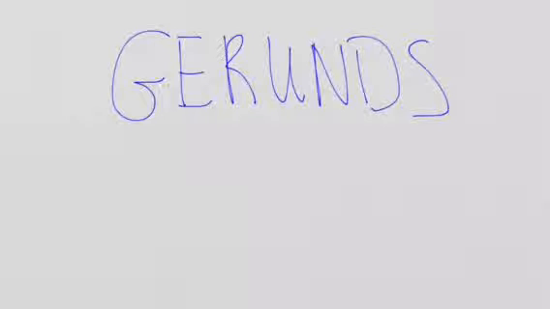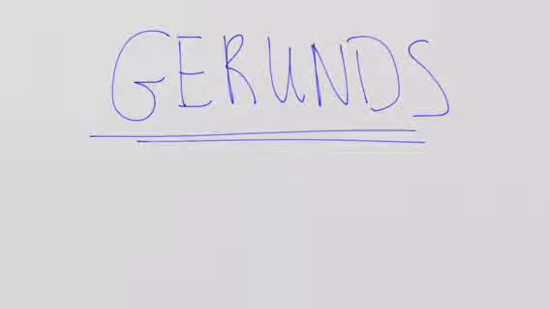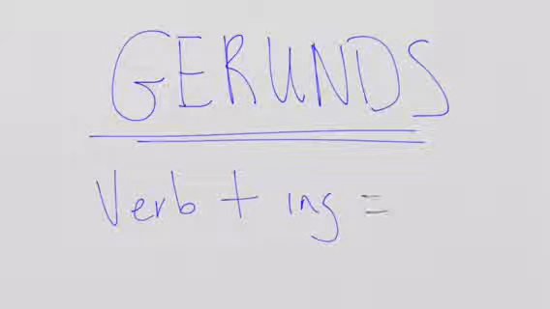All right, so before we move on to gerunds, let's just review. Participles are verbs with ing endings that act like adjectives because they describe nouns. Gerunds are verbs with ing endings that act like nouns. So it's a verb plus ing, and it acts like a noun.